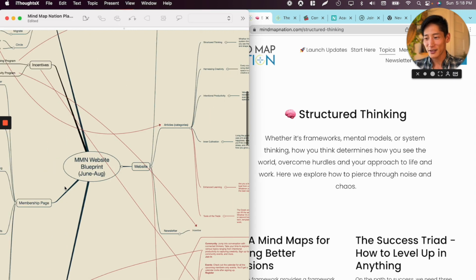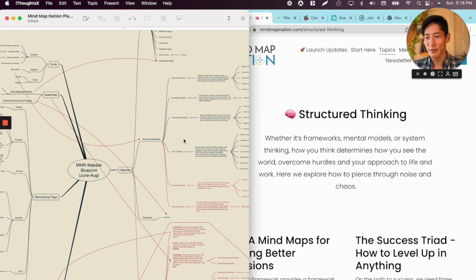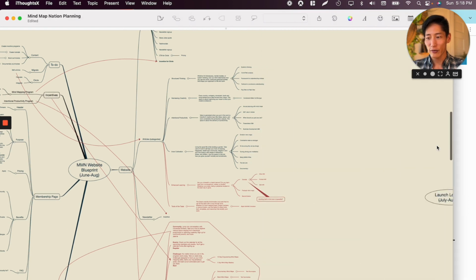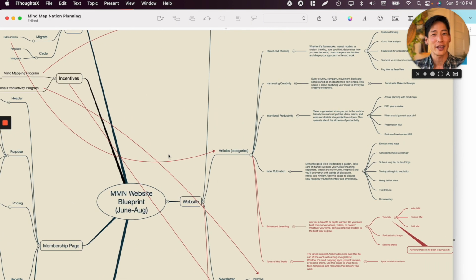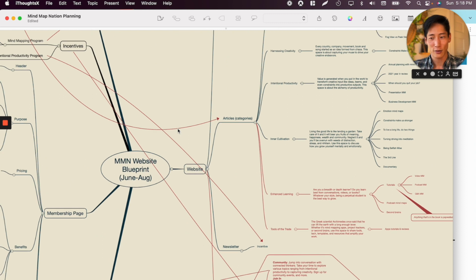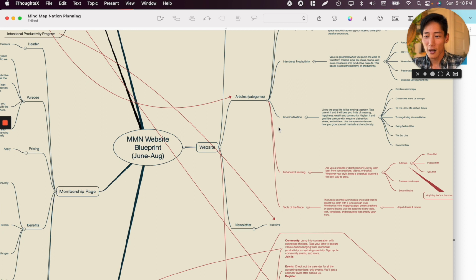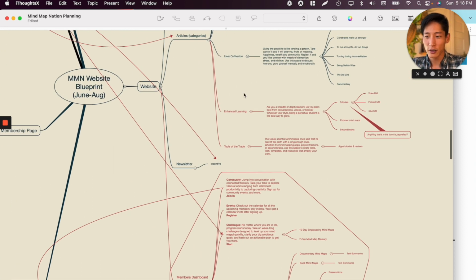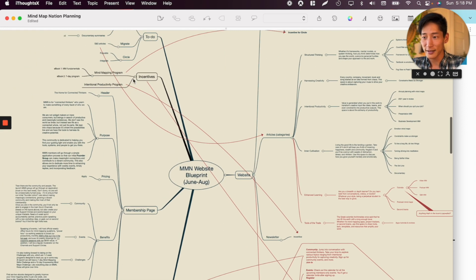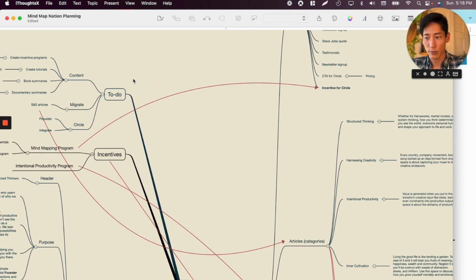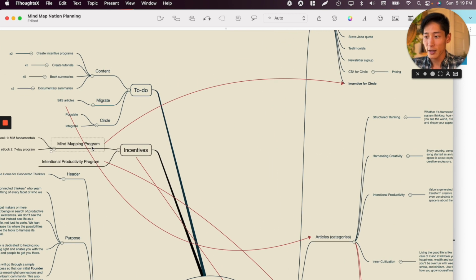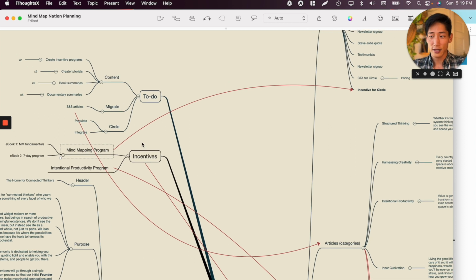Plus, in this early stage, I'm able to just get feedback on everything that I'm mapping without having to build anything. Again, if you're working as part of a team or stakeholders or want to get users' feedback, this is perfect. What you'll also notice is that I have a bunch of arrows going around, right? These tell me the connections between the different products. So for example, if I were to create a mind mapping program or the books, they would serve essentially as incentives for people to sign up for the community, right? That's why I have an arrow here.